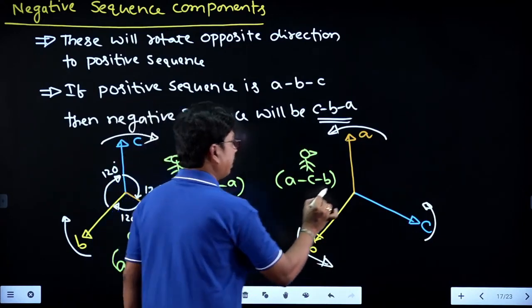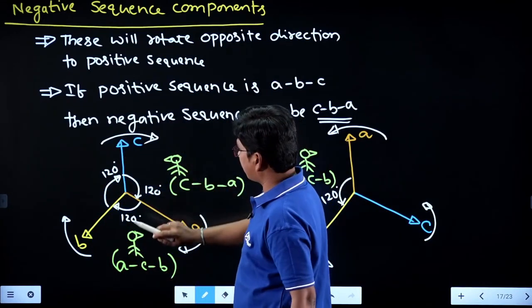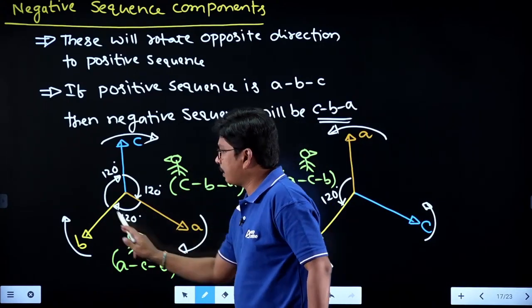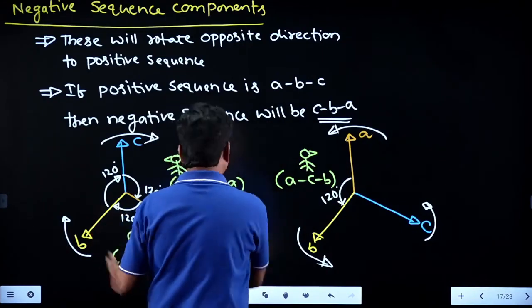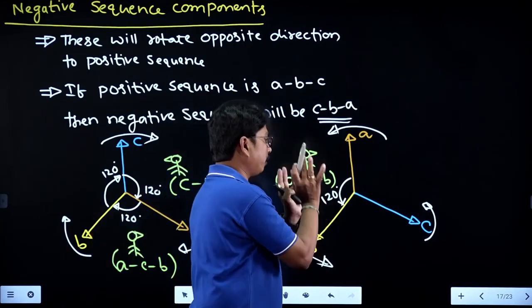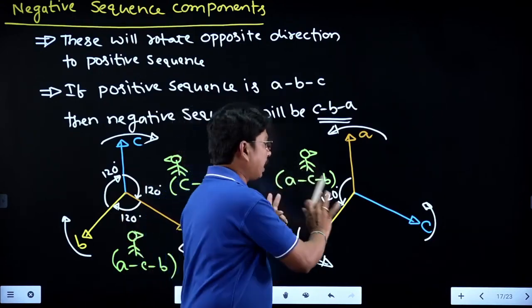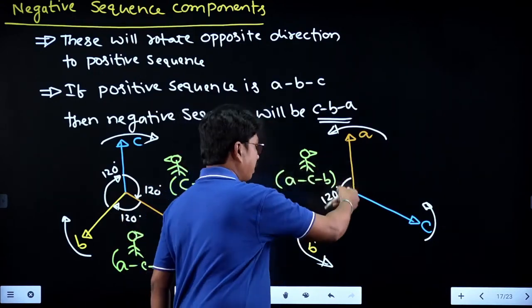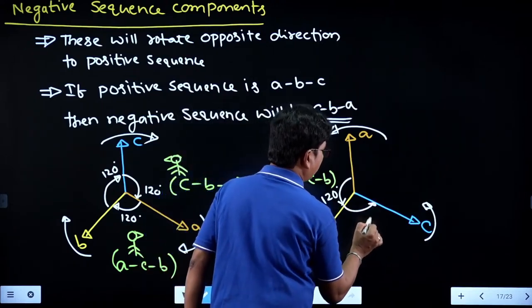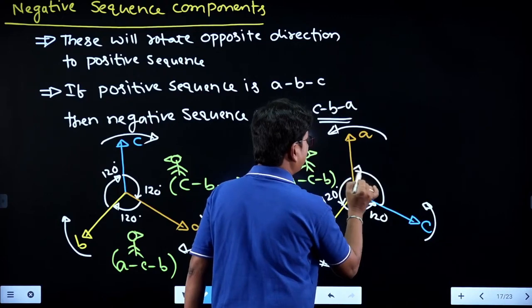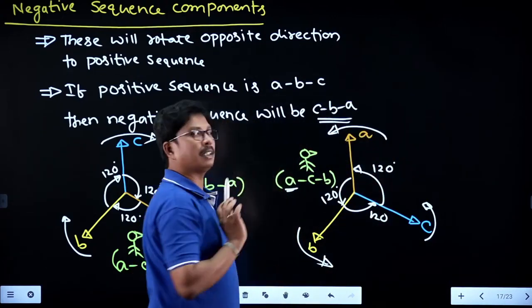Clear, right? Now the angle from A to B is how much? 120. Previously, what is the angle from A to B? It is previously 120. The same angle we are maintaining now. So for the standard notation, we are following this one. That is the definition, right? And we are shifting that definition to the anti-clockwise rotation. So from A phase to B phase it is 120, and B phase to C phase it is 120, and C phase to A phase it is also 120. When A phase is reference, it is ACB.